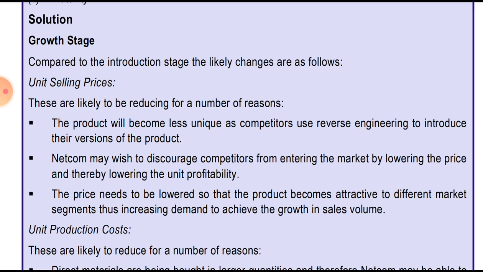And third, the price needs to be lowered so that the product becomes attractive to different market segments, thus increasing demand to achieve growth in sales volume. Currently it was introduced at skimming pricing, but at a later stage, in the growth stage, because the same product is being copied and manufactured by competitors, they have to reduce their price so that sales grow in other market segments as well, increasing sales volume growth.